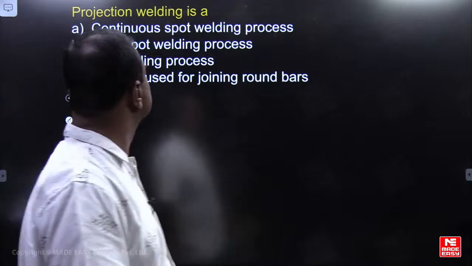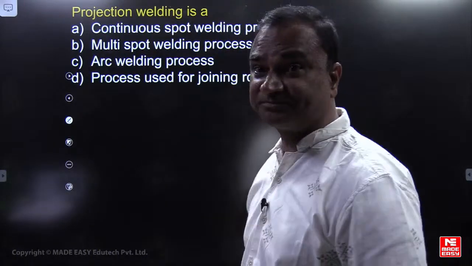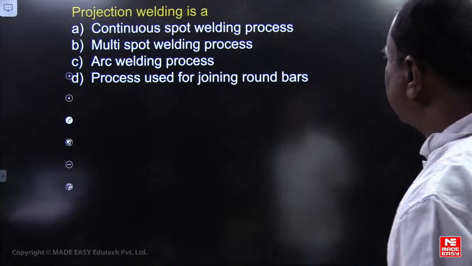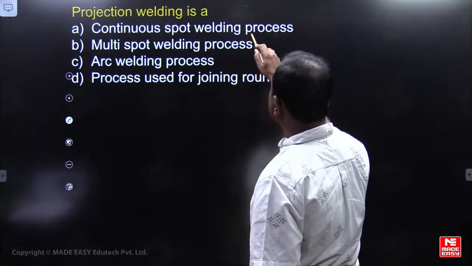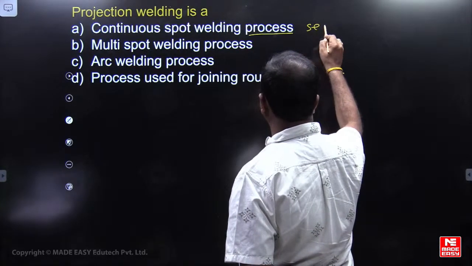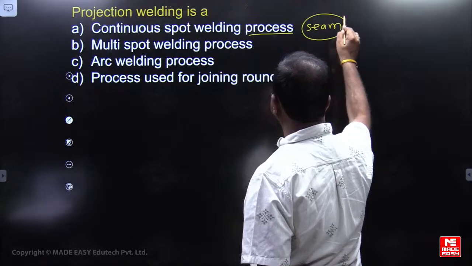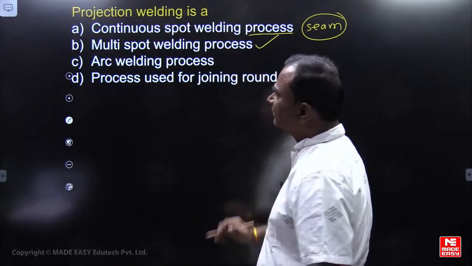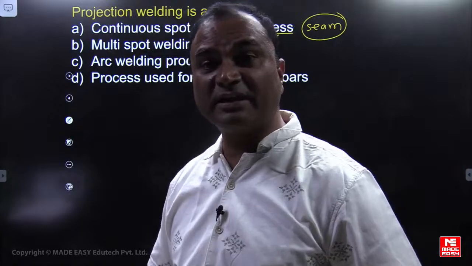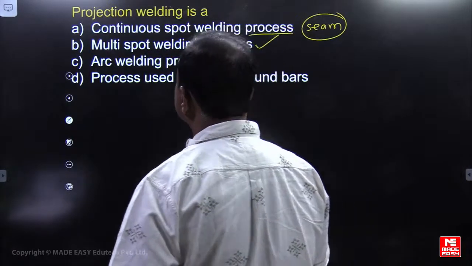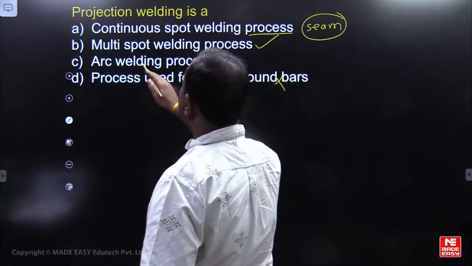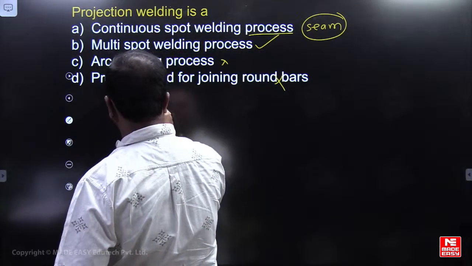Projection welding is a, please read the question. Projection welding is a continuous spot welding. Please observe, continuous spot welding is what? It is seam welding. Continuous spot welding is called seam welding. Projection welding is a multi-spot welding technique. It is a multi-spot welding technique. Option B.